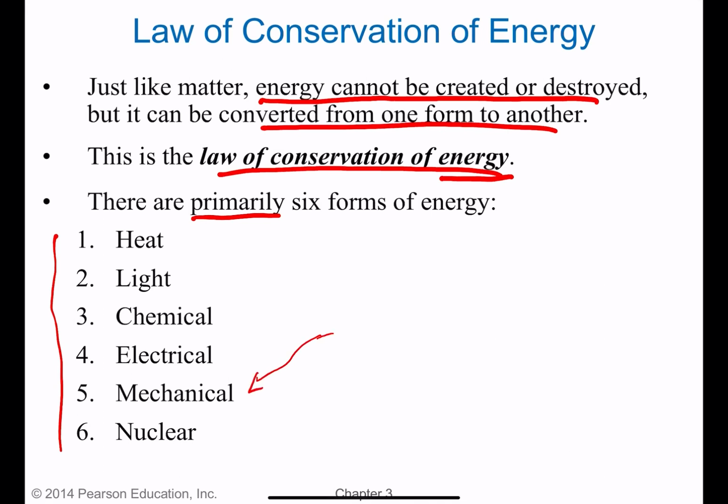So primarily 6 forms, but we're just going to be working with the energy in bonds, so that's chemical energy, and then heat, which is essentially thermal energy or kinetic energy. These other forms of energy, like light energy, so when you have a packet of light called a photon, that has energy with it. Electrical energy we'll be getting into later when we talk about oxidation reduction reactions in this class. And then nuclear energy, that's the energy that's actually within atoms.